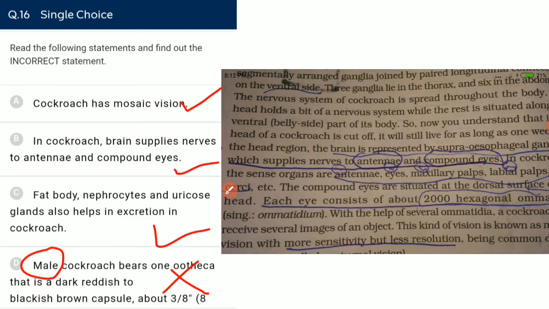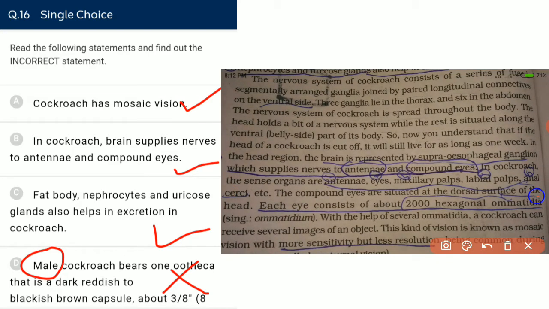The eye consists of about 2000 hexagonal ommatidia in each eye, not pentagonal, not octagonal, hexagonal. And the vision in the case of cockroach is mosaic, which has more sensitivity but less resolution.